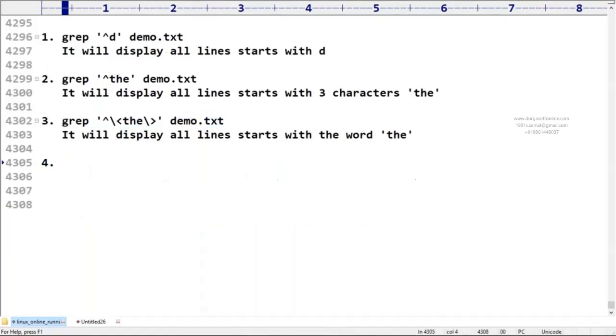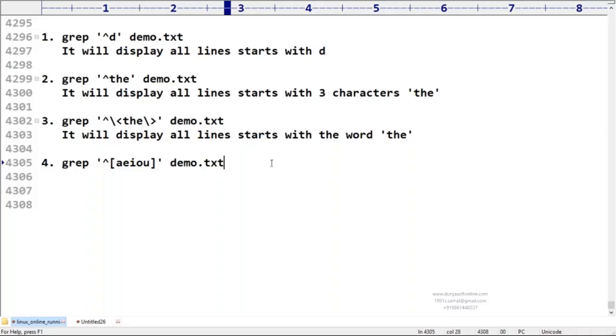Even in here, word patterns we are going to use, right? Next, I'm taking the grep command. Here, my requirement is the caret symbol followed by AEIOU. Like I'm taking demo.txt. Can you please tell what is the meaning of this one? Yes, friends, what is the meaning? Anyone, can you please tell what it means?